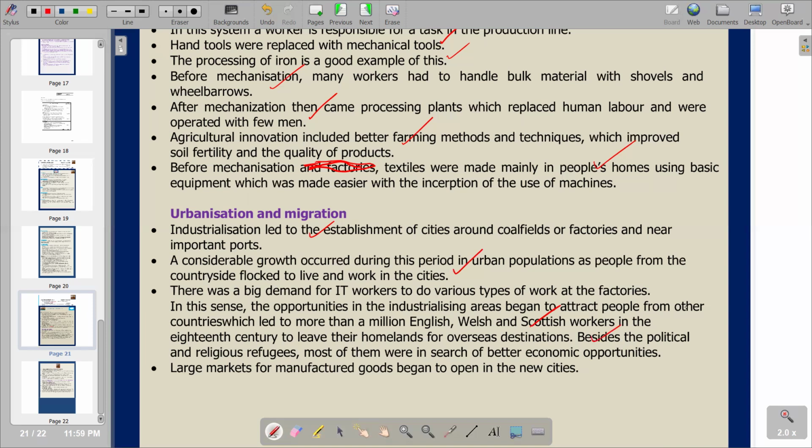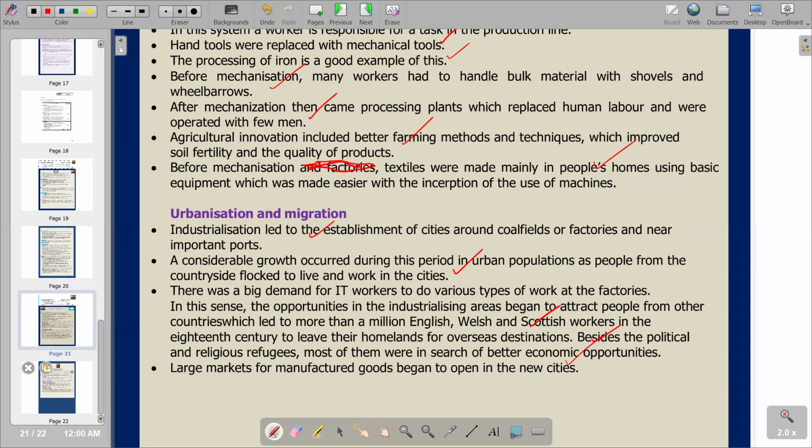So you see that the main drive behind urbanization is the availability of job opportunities in those urban areas. People come there seeking employment, and with that effect, we are going to see a concentration of people in the urban areas looking for job opportunities, and at the end of the day, the proportion of people in the urban areas is going to increase, and we now call it urbanization. On the next point, large markets for manufactured goods began to open in new cities, as we are now having more people there.